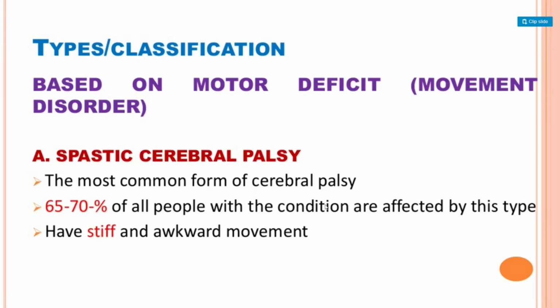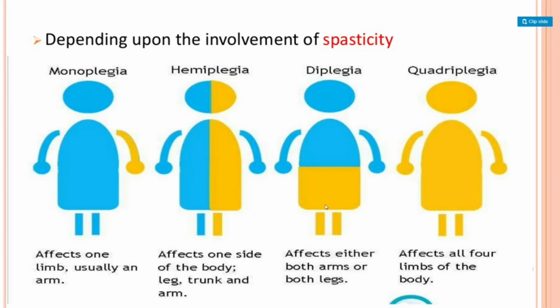Then next is the types or classification of cerebral palsy. The most common form of cerebral palsy, 60 to 70% of all people with the condition, is the type based on motor deficit, movement disorder, with stiff and awkward movement.